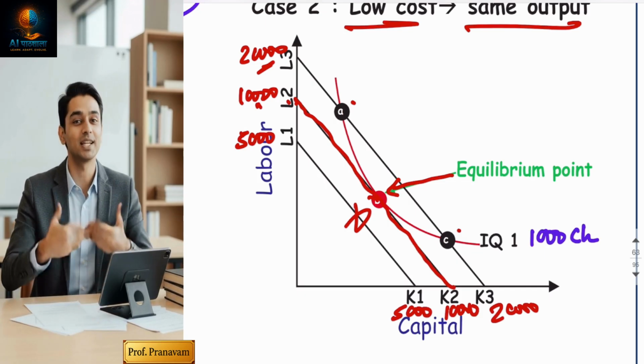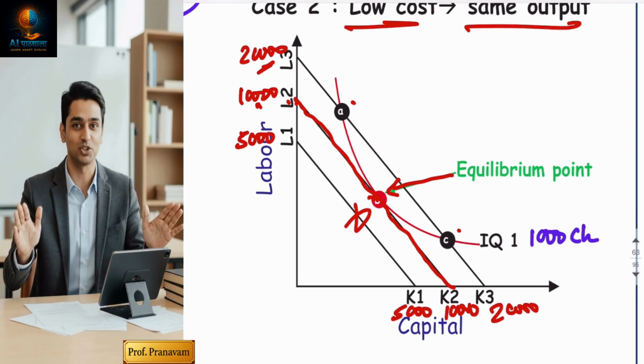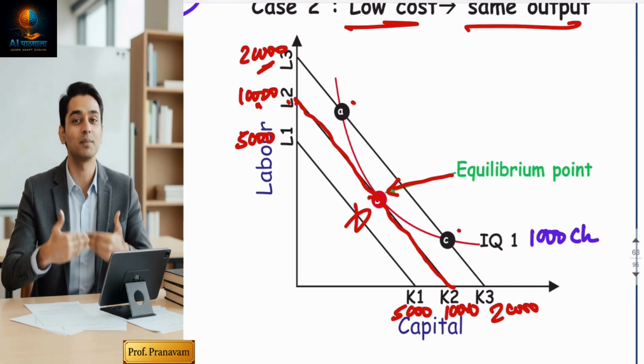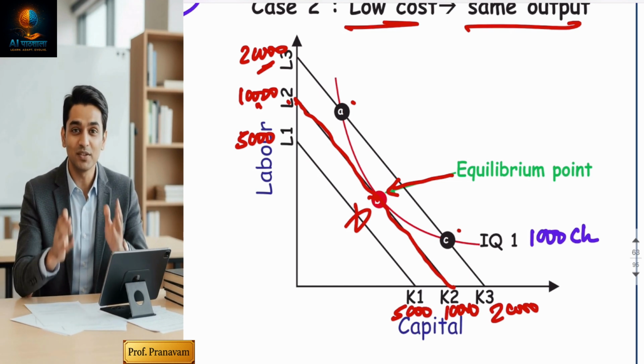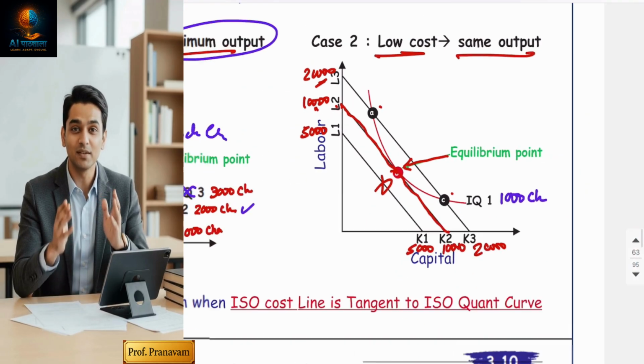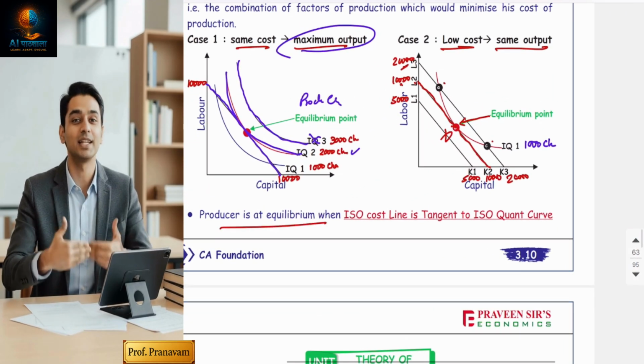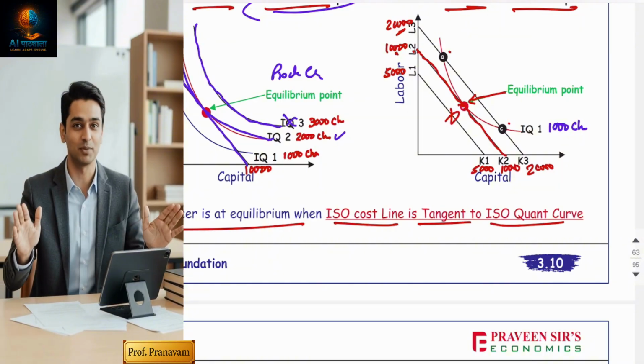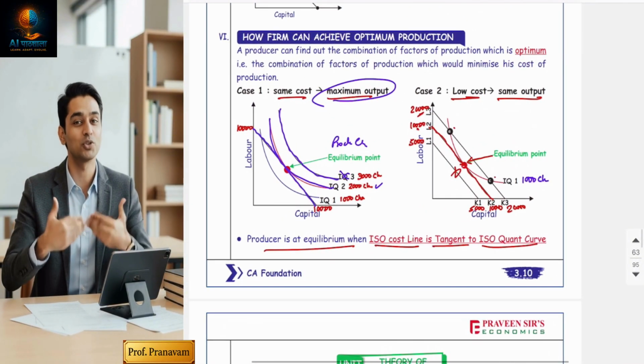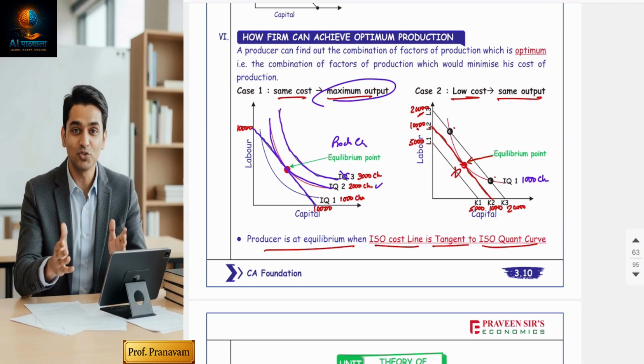Now, that is where my 1,000 chocolates will get produced. So the producer will be in equilibrium. Again, the theory is the same: the cost line is tangent to the IQ curve. So the producer is in equilibrium where the isocost line is tangent to the isoquant curve. Right? Hope you understood this theory.